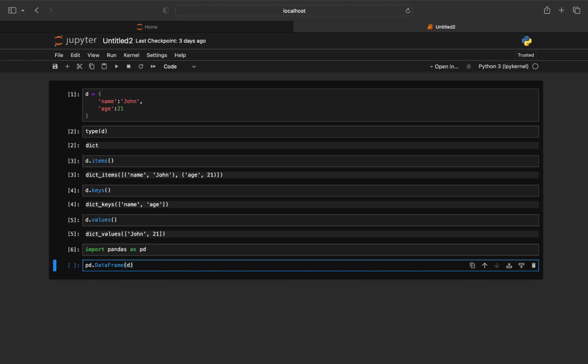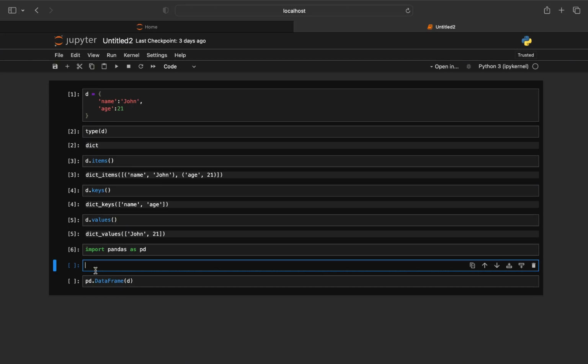Then input d as the parameter of DataFrame. But remember, it will not work with this dictionary, because a data frame needs values in a list. So that's why we have to create the values in lists. I am going to create another dictionary, dc.